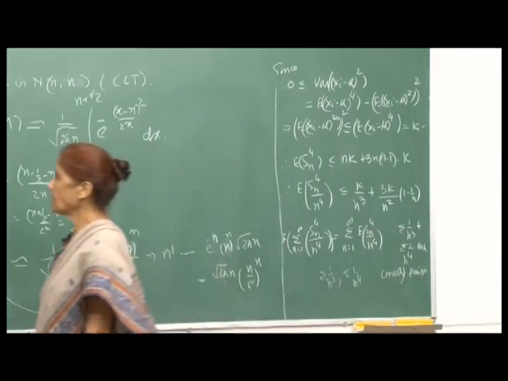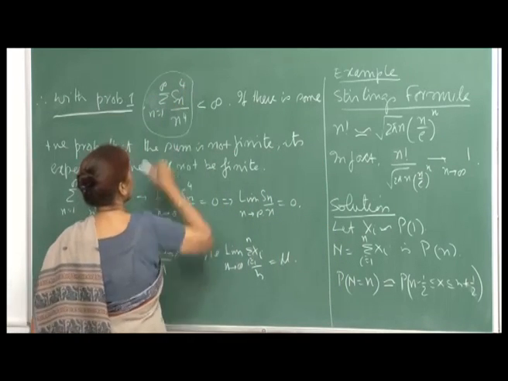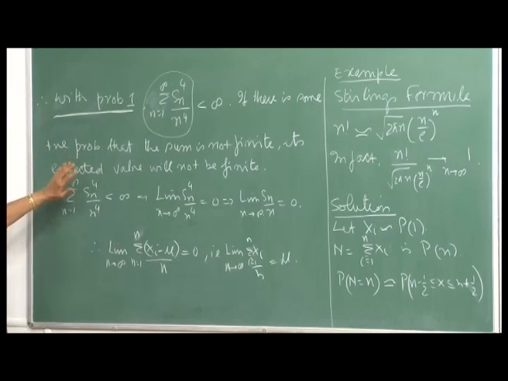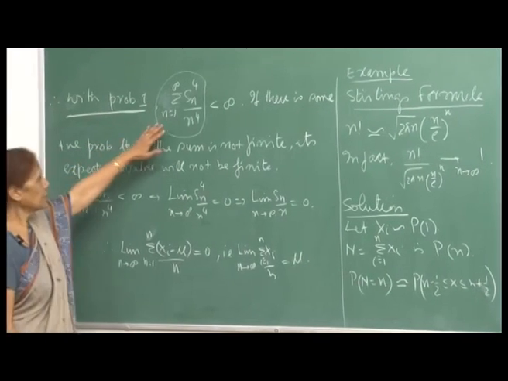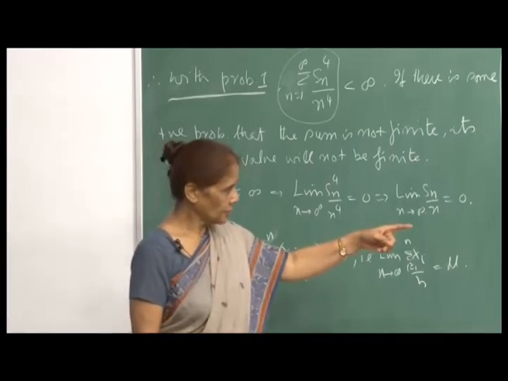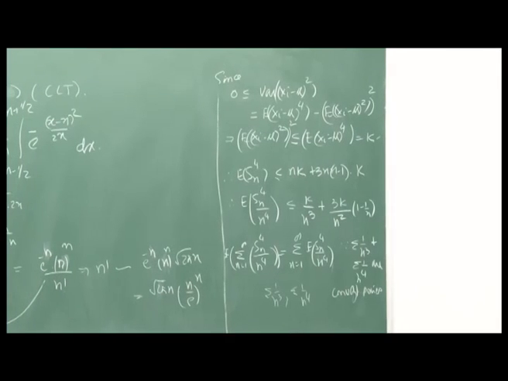And so, we are saying that the inside thing, this series, must be finite, because if there is some positive probability that the sum is not finite, then its expectation will not be finite. And we have shown that the expectation is finite.